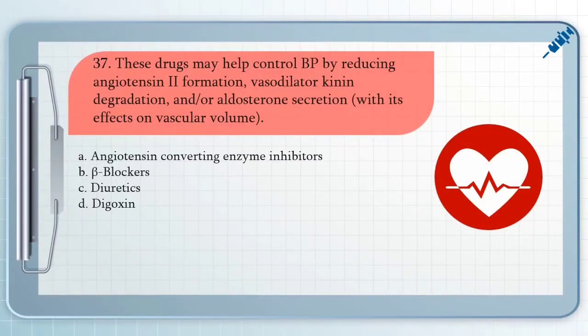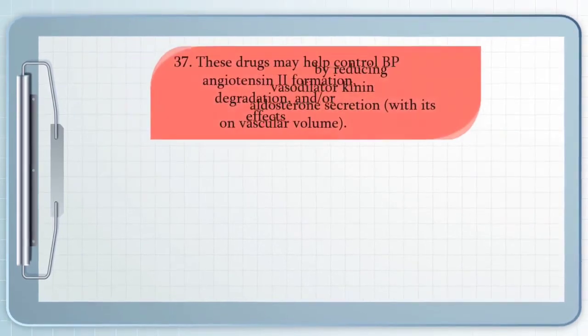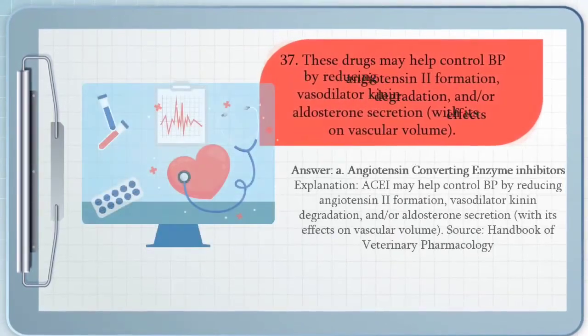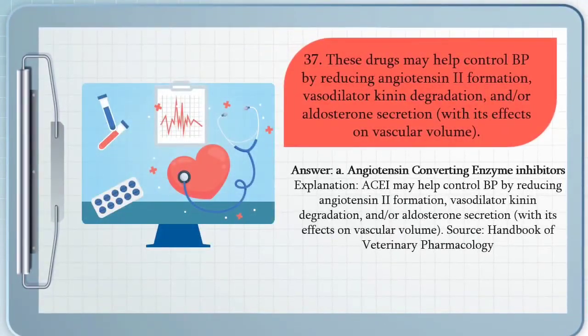For our next question, question number 37. These drugs may help control blood pressure by reducing angiotensin 2 formation, vasodilator kinin degradation, and/or aldosterone secretion. A. Angiotensin converting enzyme inhibitors, B. Beta blockers, C. Diuretics, D. Digoxin. The answer for that question is letter A. ACE inhibitors may help control BP by reducing angiotensin 2 formation, vasodilator kinin degradation, and/or aldosterone secretion.